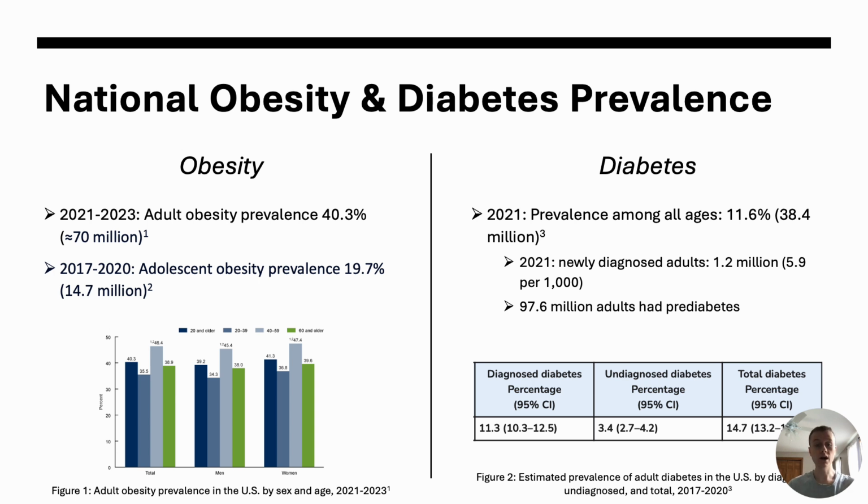This figure on the bottom right represents the estimated prevalence of adult diabetes in the US by diagnosed, undiagnosed, and the total amount. While the total adult diabetes percentage was 14.7%, 3.4% of this population, or 8.7 million, were undiagnosed. This means they met laboratory criteria for diabetes, but were not aware or did not report a diabetes diagnosis.